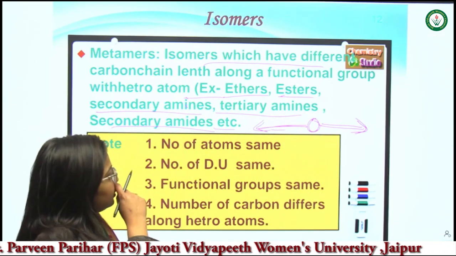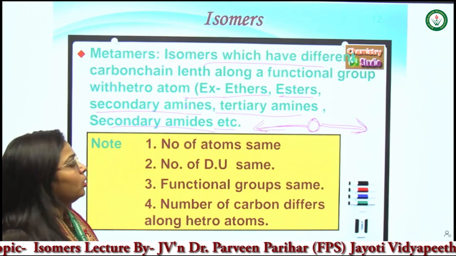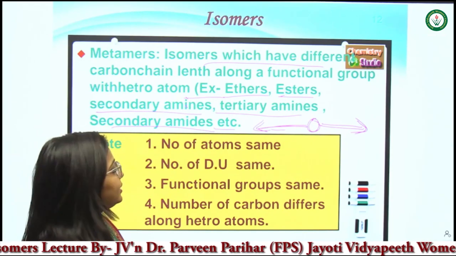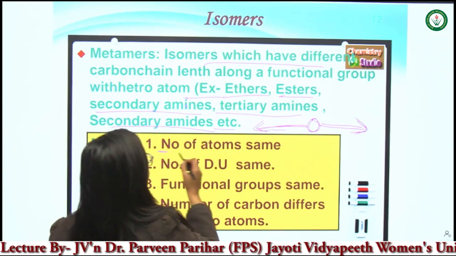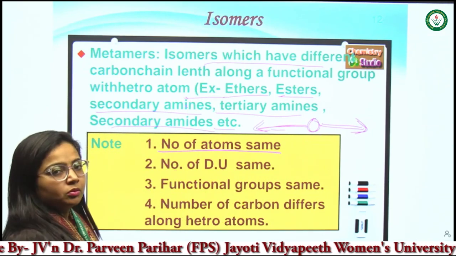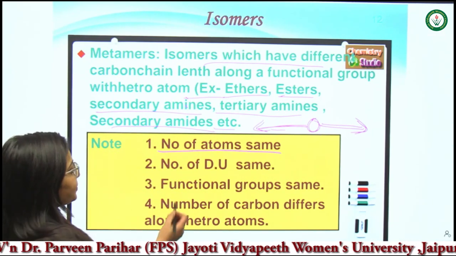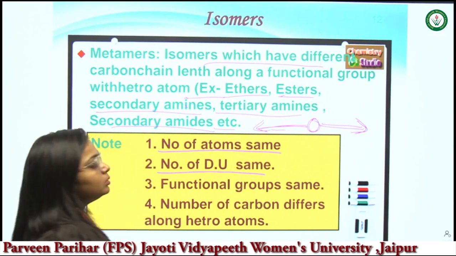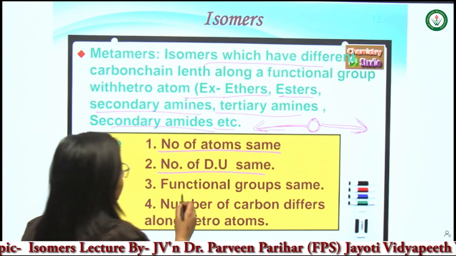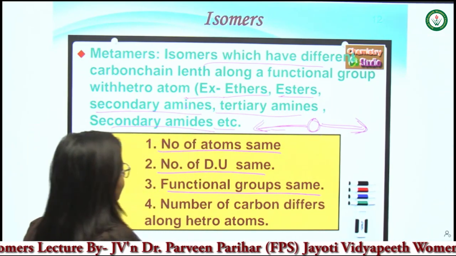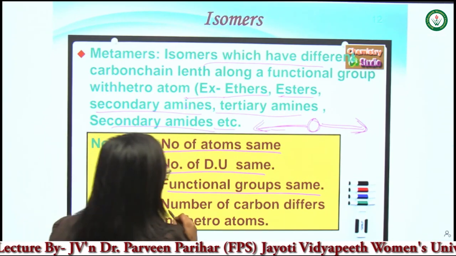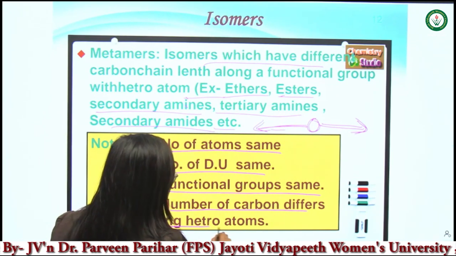So what rules should we follow when we consider two compounds as metamers? The number of carbon atoms should be the same, the number of DU should be the same, and the functional group should be the same in both isomers, but the number of carbons differs along the heteroatom.